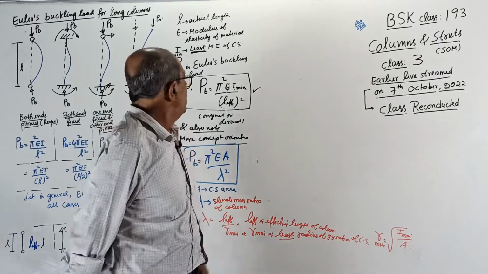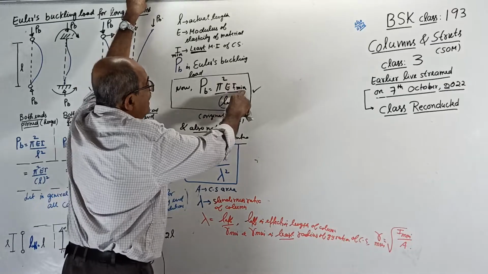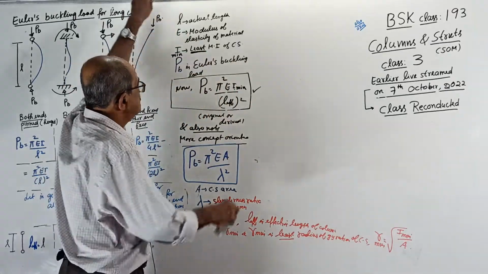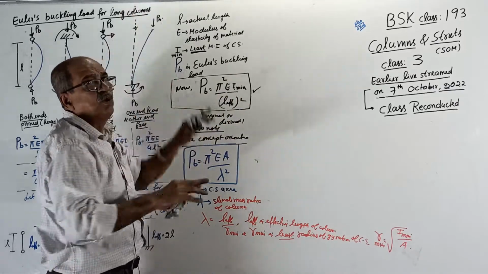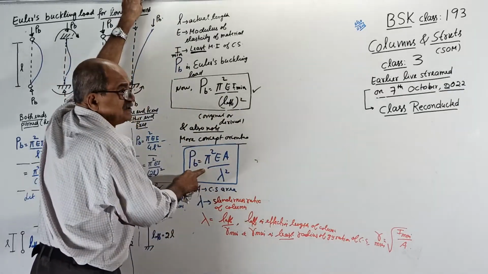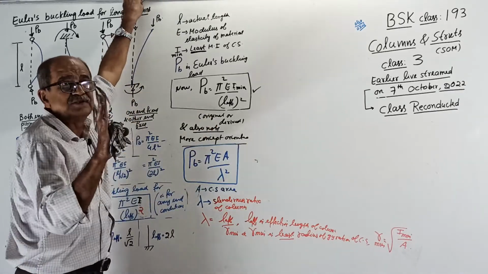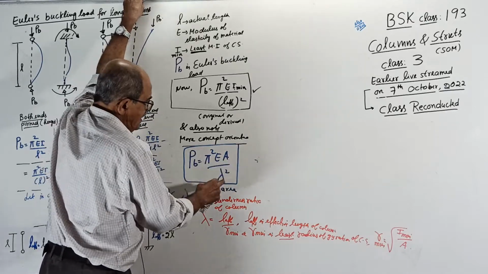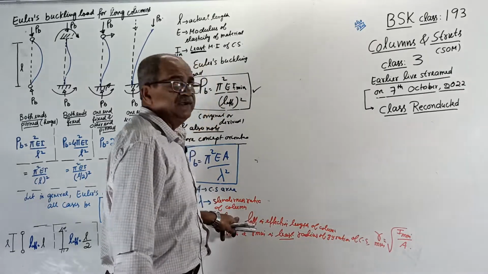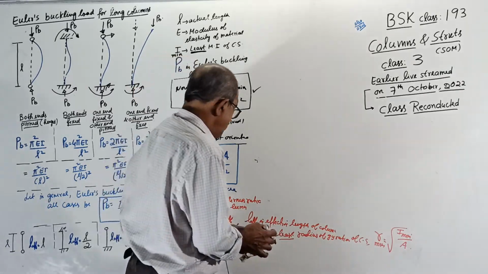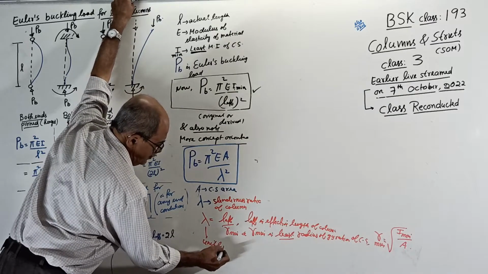Whatever unit you substitute, see, E unit is force per distance square, I is linear power 4, L effective is linear power 2. If you substitute, it will come as force unit. Sometimes it happens here also, pi square E, force per linear distance square, area linear square. Lambda is unitless. It is a ratio of effective length to R. L effective is linear, R also linear. So remember, this lambda is always unitless. There is no unit for that one.